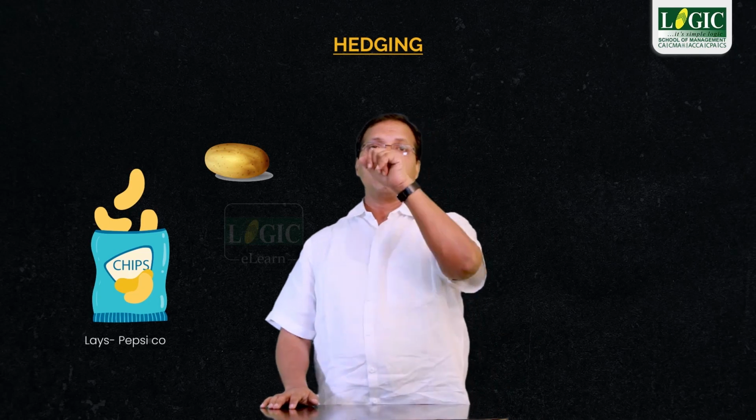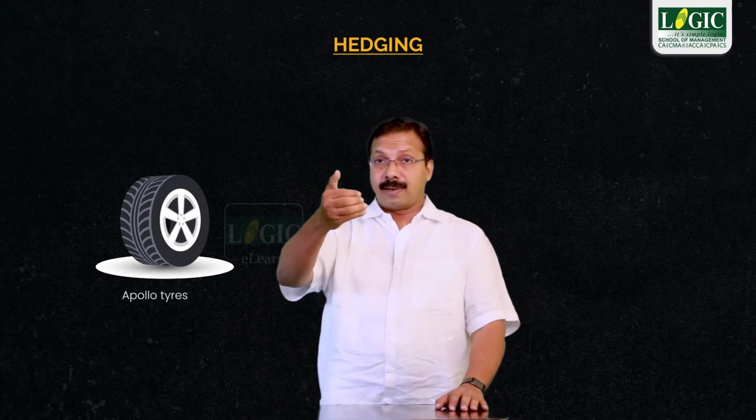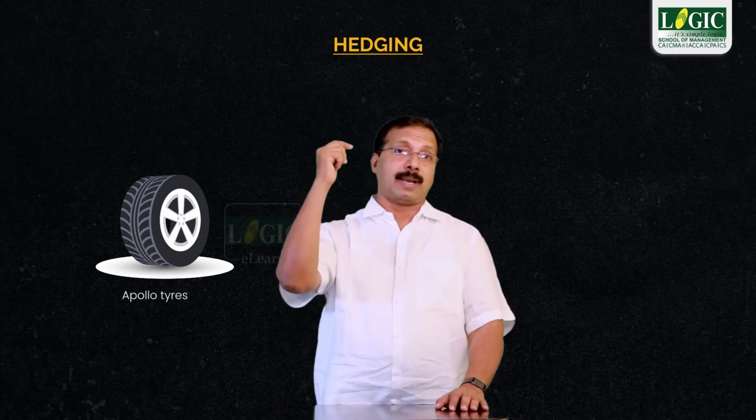To safeguard themselves, they may go for this hedging. Similarly, a tire manufacturer like Apollo Tires or Ceat may be concerned about the decreasing prices of tires. Similarly, an importer or exporter may be concerned about the US dollar fluctuations. In all these cases, to protect themselves from these fluctuations or adverse movements, they may go for hedging.